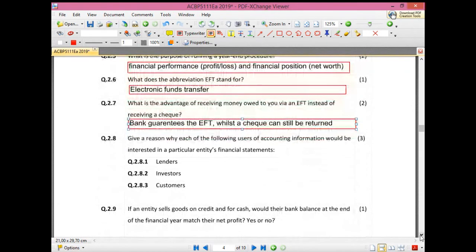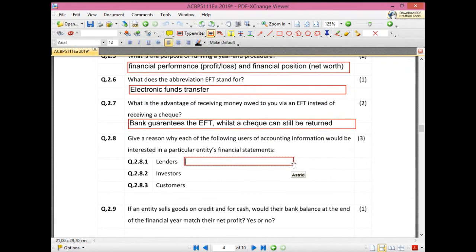Okay, then the next thing they ask you, give reasons why each of the following users of accounting information would be interested in a particular entity's financial statements. Now you have to explain why this specific user actually wants to use your financial statements. So give a reason as to why they're using it. Okay, so a lender is someone that lends money to us. Why would they want to look at your financial statements? What information would they want to see? Okay, so one of the responses is to see if you can actually pay the money back. Okay, what else?